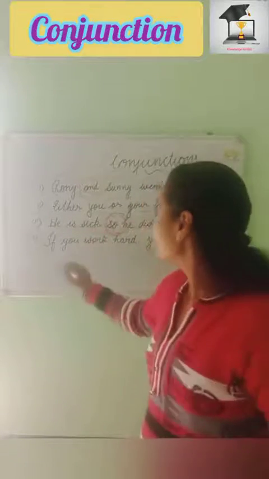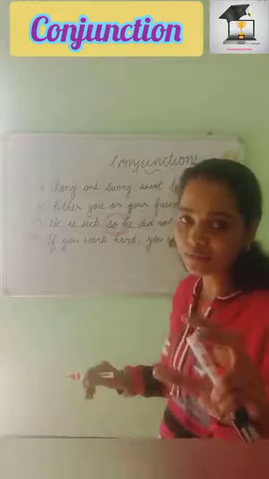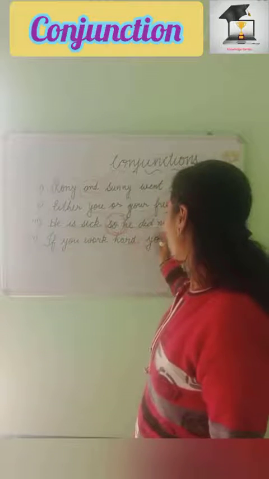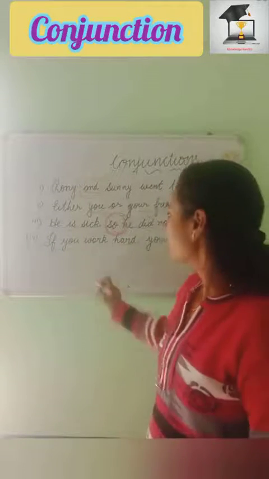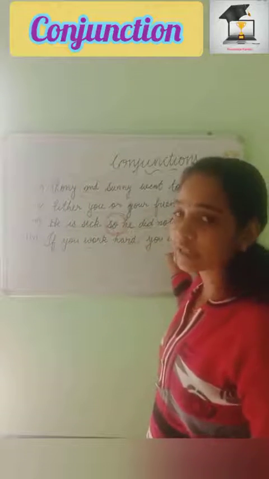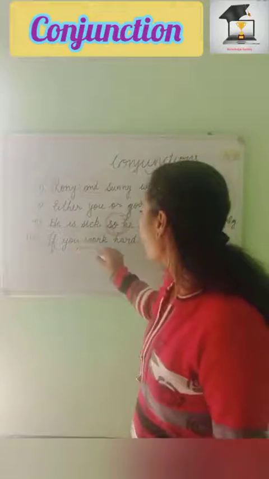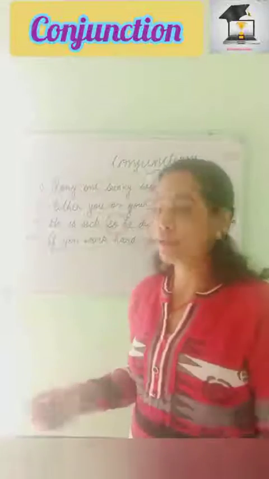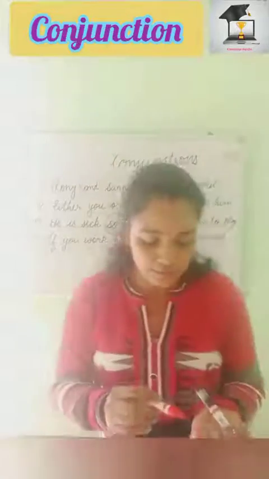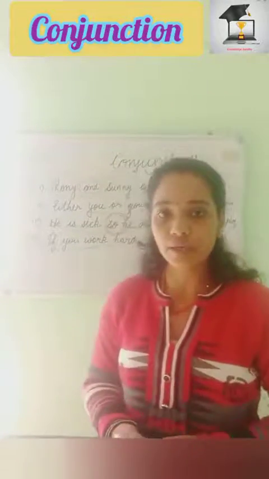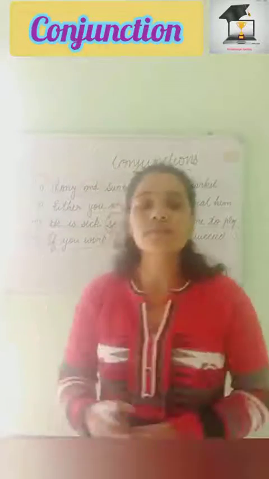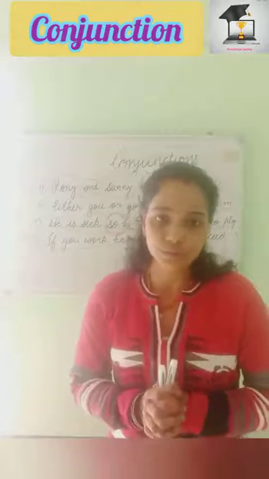The next one we have is "If you work hard, you will succeed." "If you work hard" is not a complete sentence. "If" is added here, so it is incomplete. It is depending on its elder brother, you can say. They are both brothers, and until the elder brother helps him, he is incomplete. So "if you work hard," what does it mean? A complete sentence is not coming, right? So it is a clause, but an incomplete sentence. "You will succeed": for getting success, we have to work hard, and for that I have used "if" as a conjunction. So these are some examples through which you can understand how to use conjunctions.